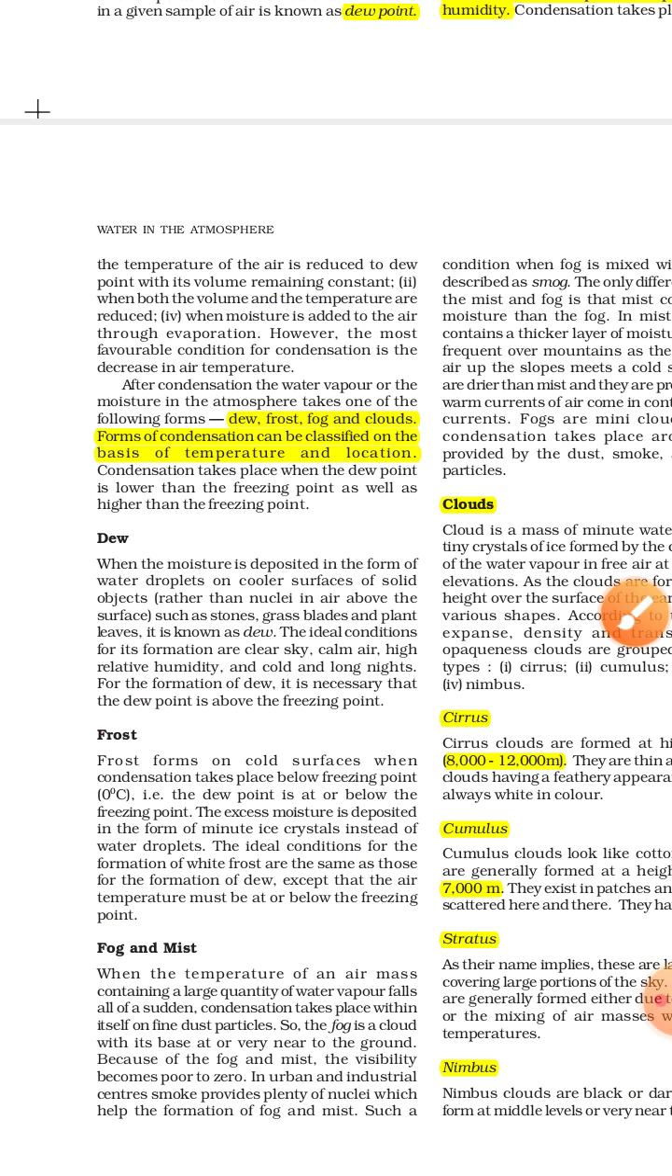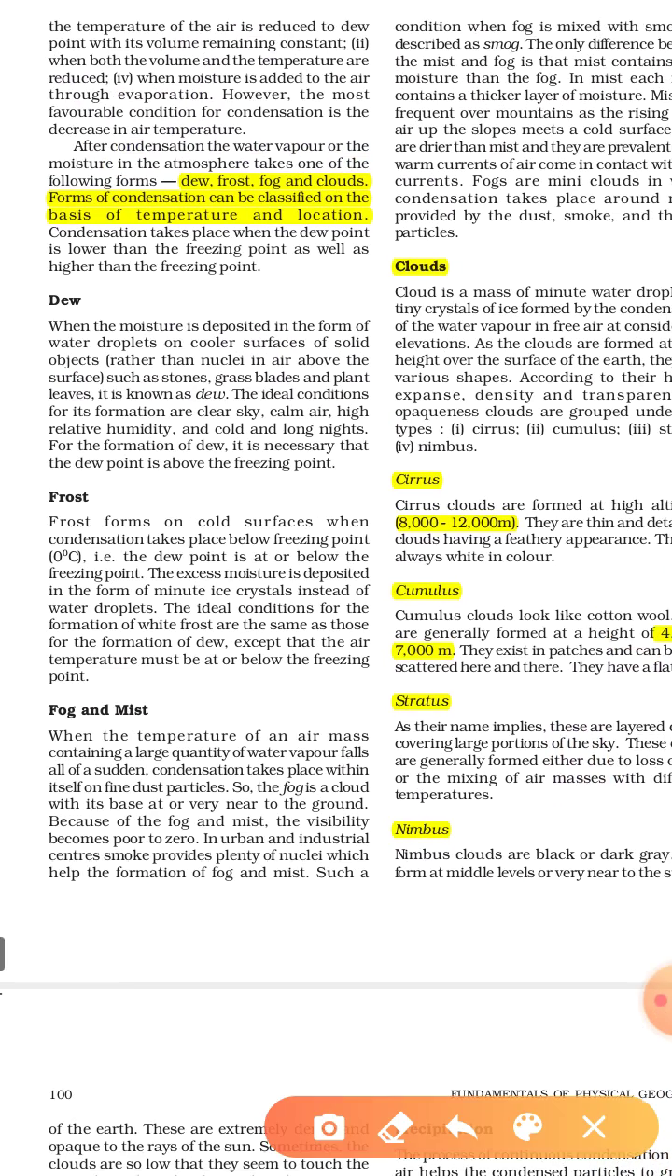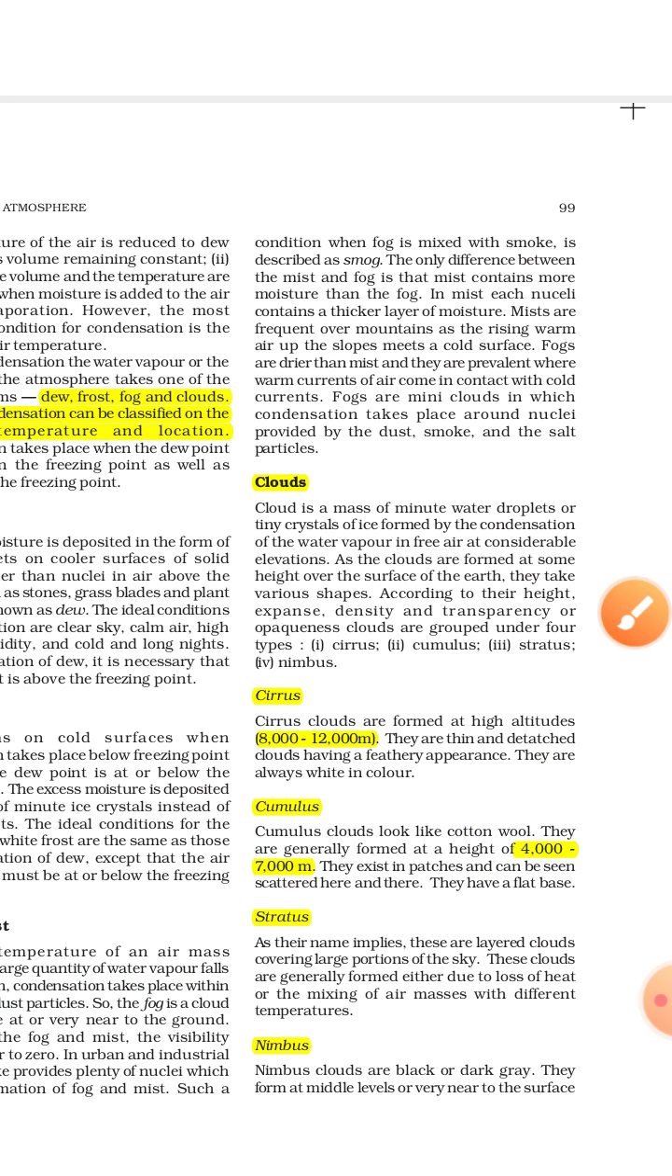Next is fog and mist. When the temperature of an air mass containing a large quantity of water vapor falls suddenly, condensation takes place within it on fine dust particles. So fog is a cloud with its base very near to the ground. Because of fog and mist, the visibility becomes poor to zero, meaning it can be opaque. And in urban and industrial centers, smoke provides plenty of nuclei which help the formation of fog and mist. Such a condition when fog is mixed with smoke is called smog.